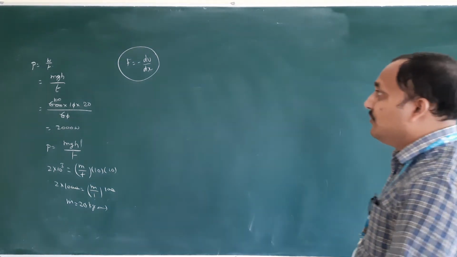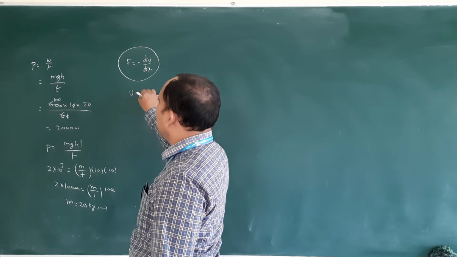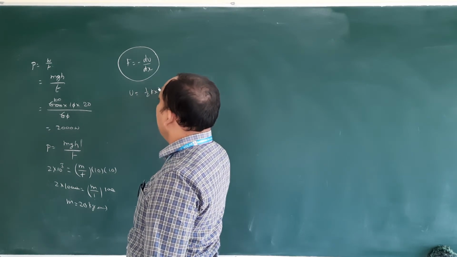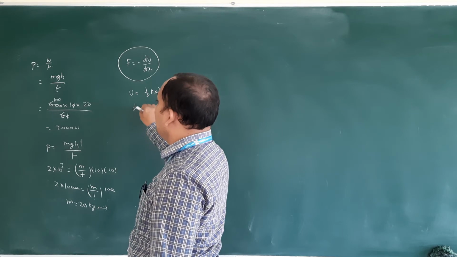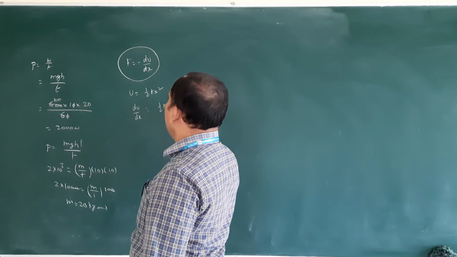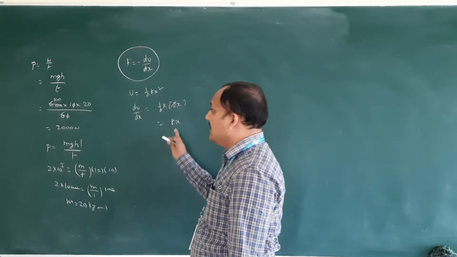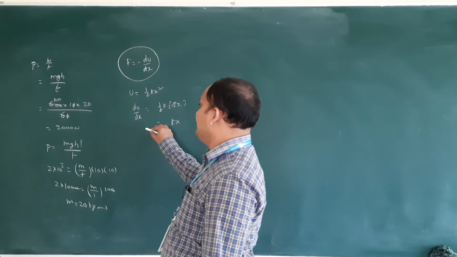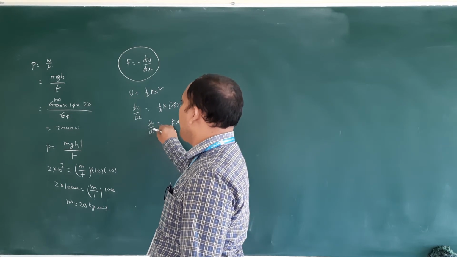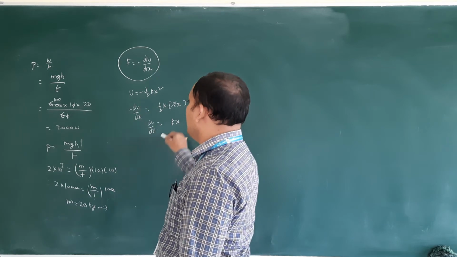They are just proving that. Energy stored in a spring, U is equal to half kx square. Differentiate this: dU by dx is equal to half k into 2x. 2 will be cancelled. So this is the spring force, isn't it? So if you take minus dU by dx, you will get this also with a minus.